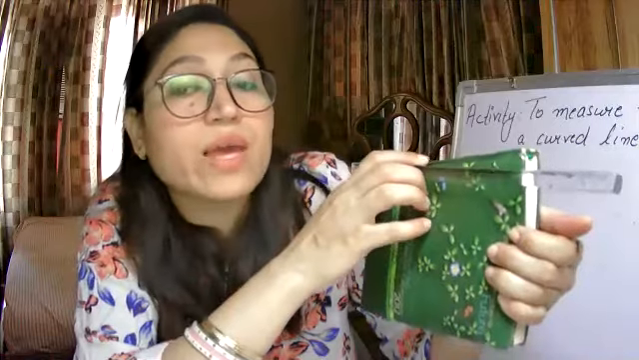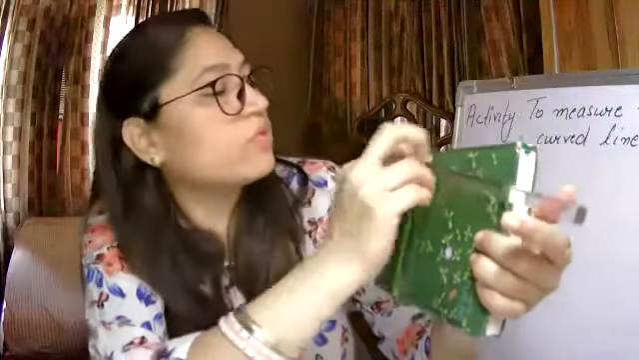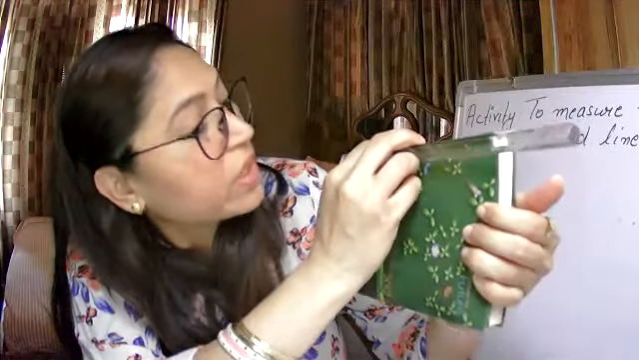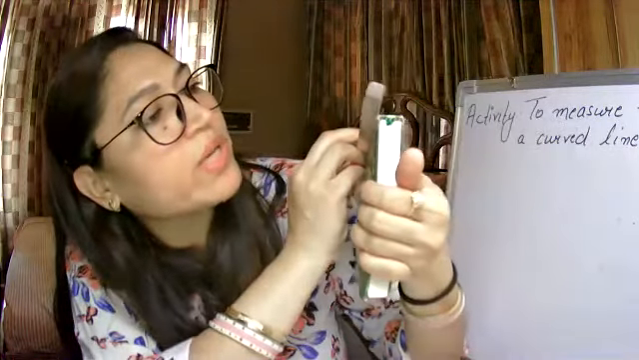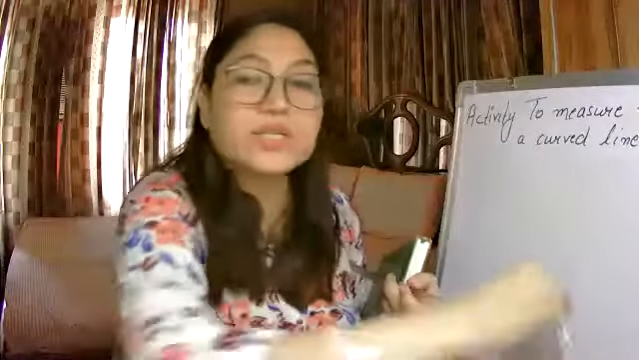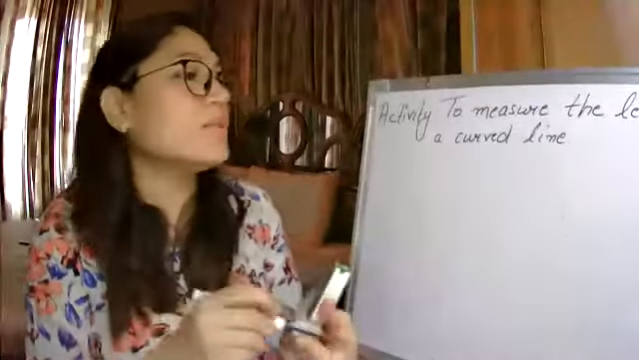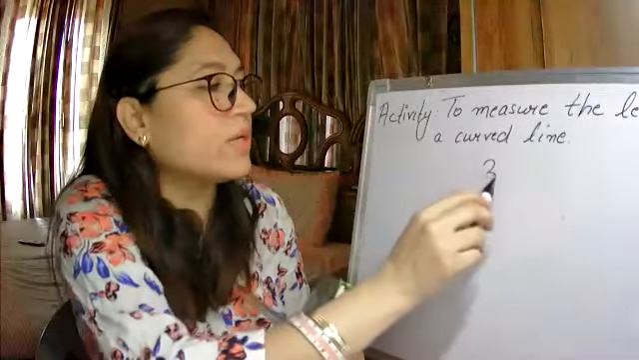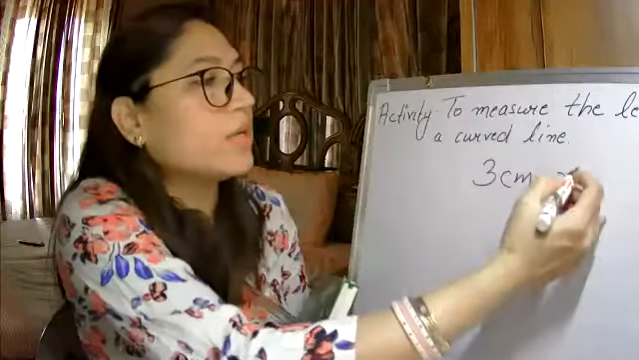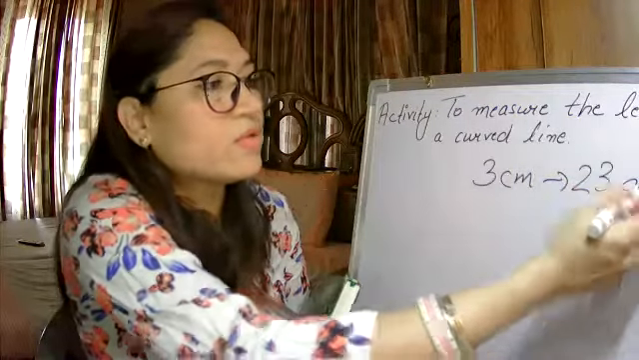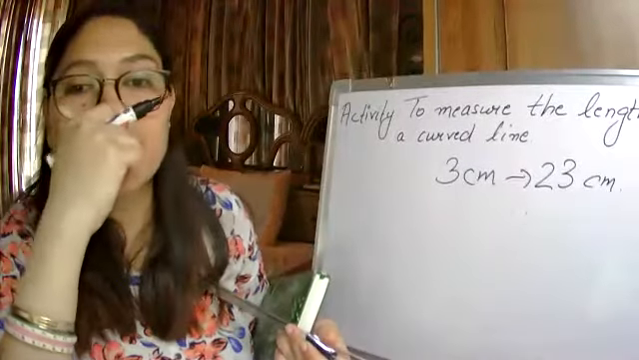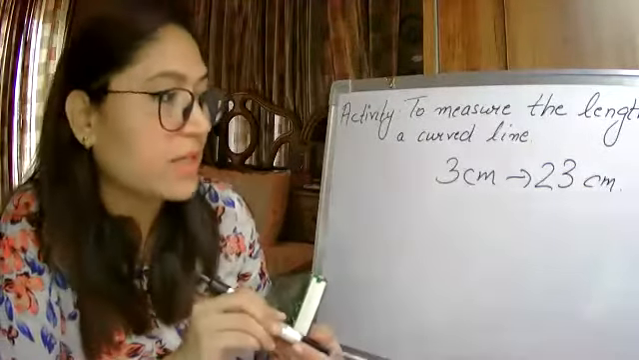But when I take out the proper measurement, for example, if I start from 2 centimeter and it comes out to be 23, what is the starting point? I started from 3 centimeter and my ending point is 23 centimeter. So what is the measurement of this diary? I told you to do something here.